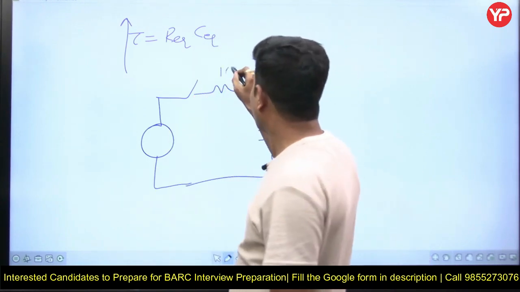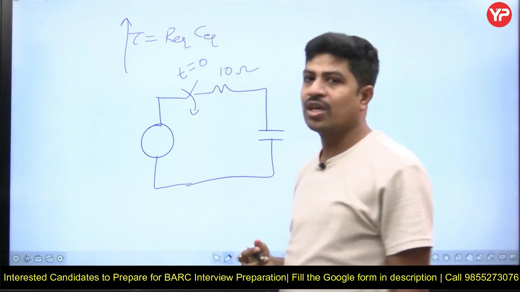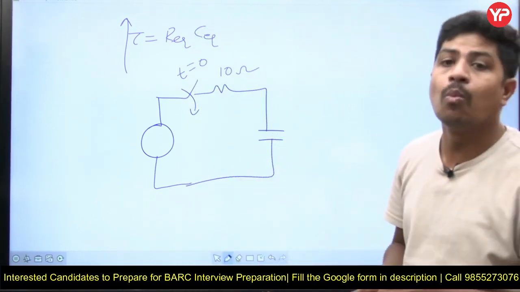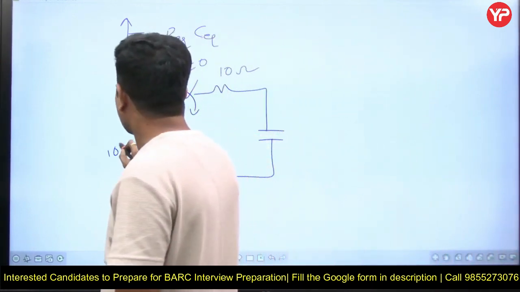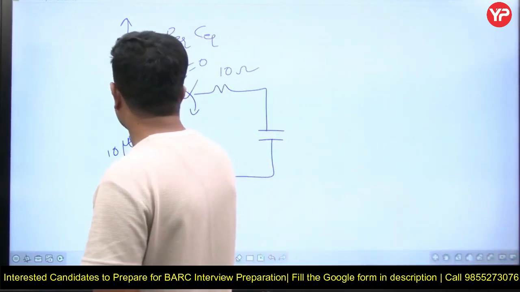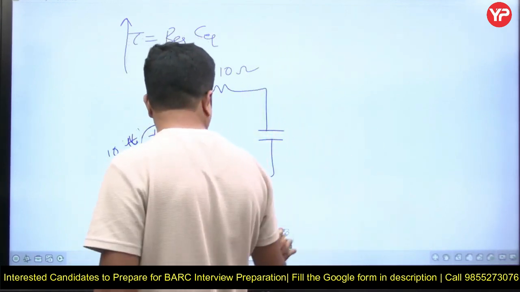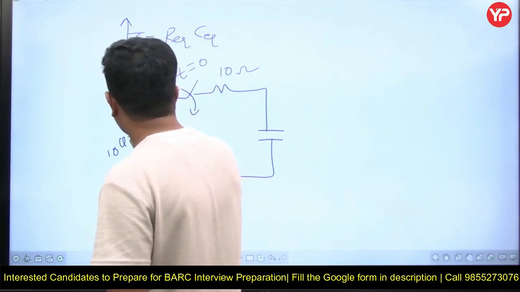Suppose this is 10 ohm. Any resistance you connect in parallel to this 10 ohms will give an equivalent either equal to 10 or less than 10, but never more than 10. Yes, then what is the idea? Now that is very simple. This is not micro, please. This is U of t. Yes, 10 into U of t.